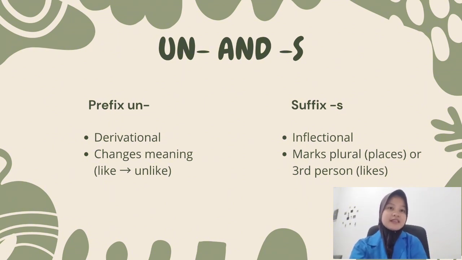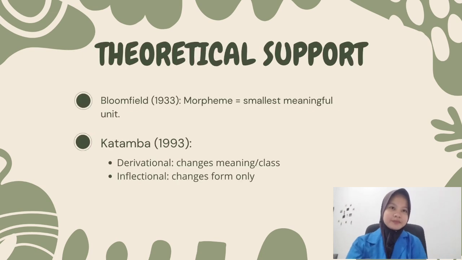The suffix "-s" is inflectional. It has two roles here. One marks plural in places and the other marks the third person singular in likes. So "un" changes meaning while "-s" changes grammar.